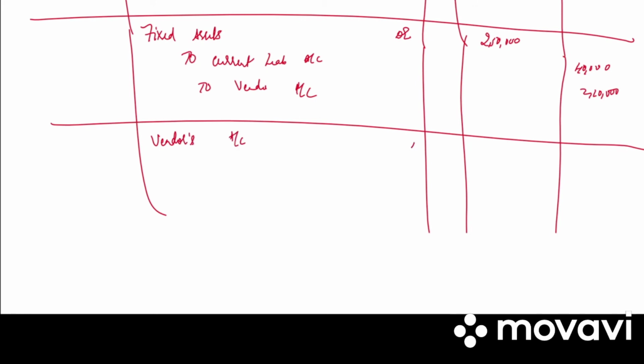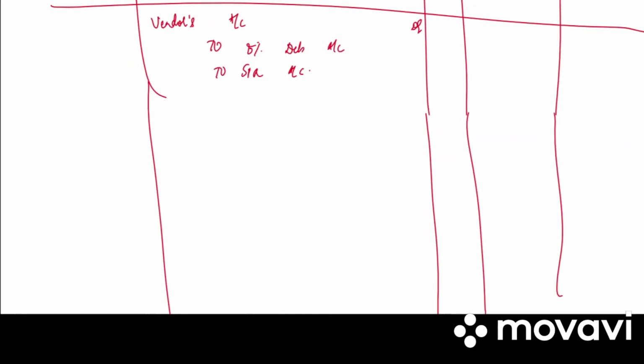Next entry we have vendors account debited to 8% debenture account to securities premium reserve account. So what is the premium? It is 5%. On how much? On 100 it is 5%. So we need to find the total number of debentures. 2,10,000 is the purchase price. Divide by 105.